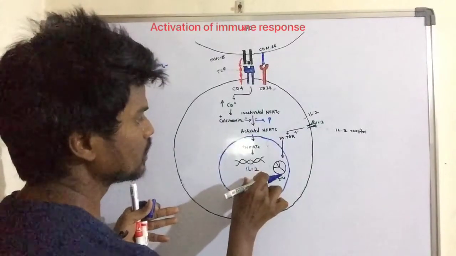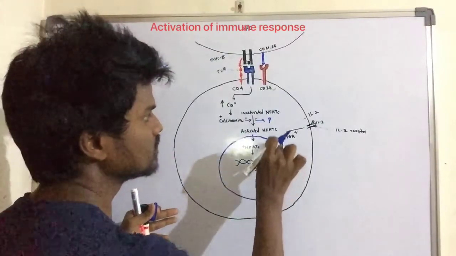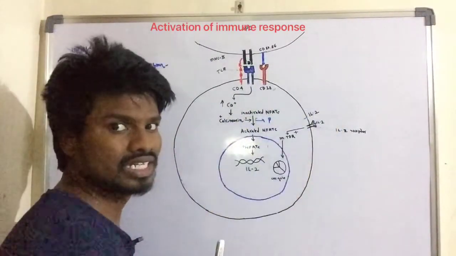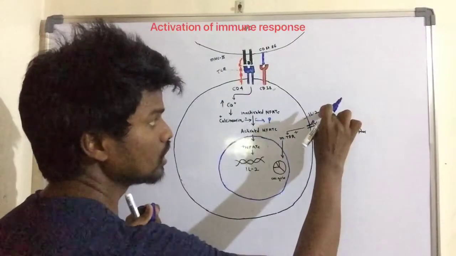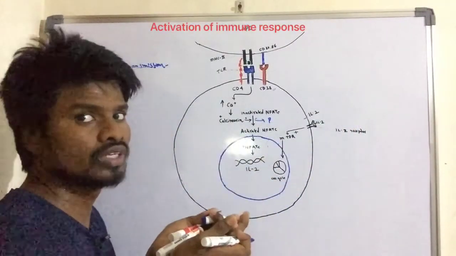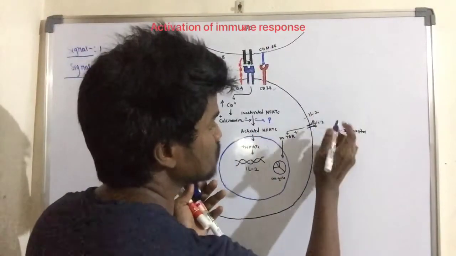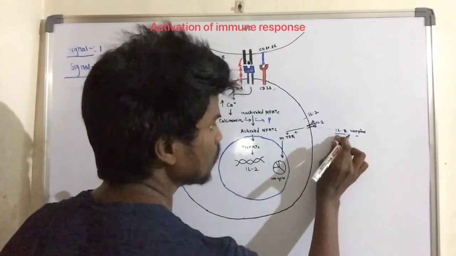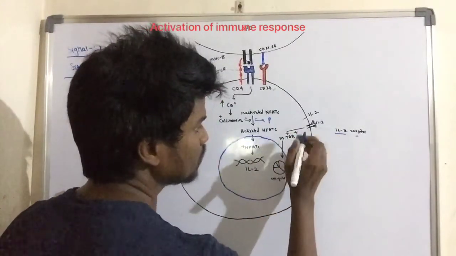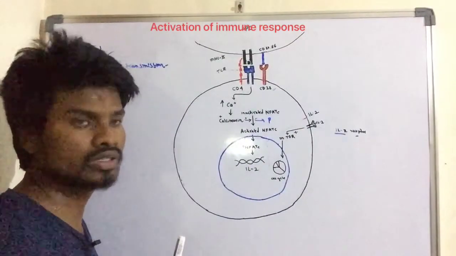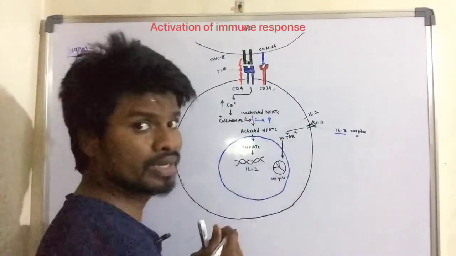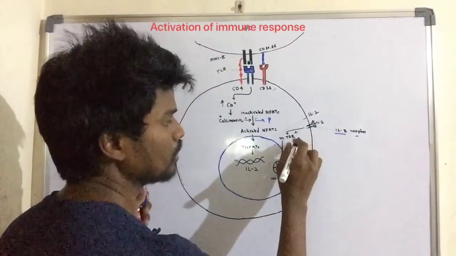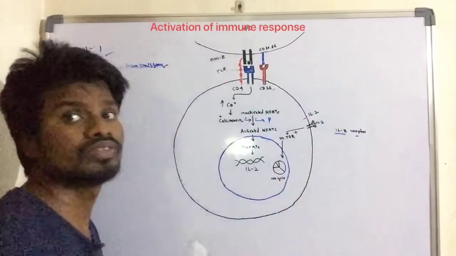Here the released interleukin 2 is exposed to the surface of the T cells, and it binds to the interleukin 2 receptors. After binding to the interleukin 2 receptor, that may activate mTOR. mTOR is nothing but the mammalian target of rapamycin. After the activation of mTOR, that may cause the progression of the cell cycle.